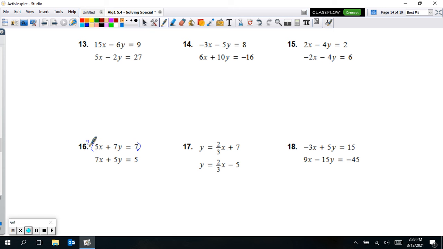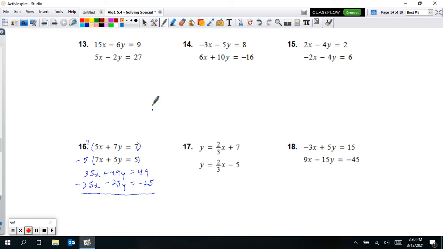So this one times a 7 will give us 35x. This one times a 5 will give us 35y. And it has to be negative here, so that way it will cancel each other out. So I'm going to just put them down below here. So we're going to see 35x, 49y, and 49. And from our second equation, we get negative 35x, negative 25y, and negative 25.